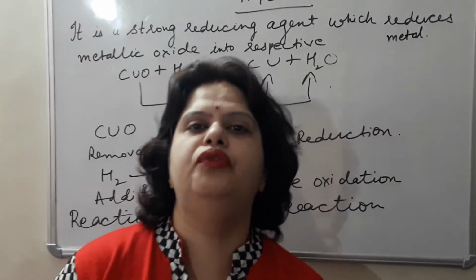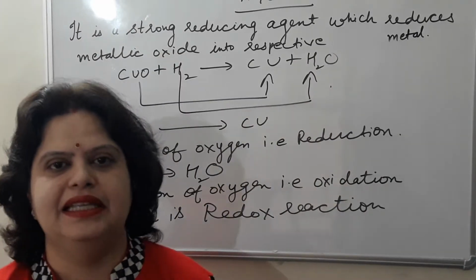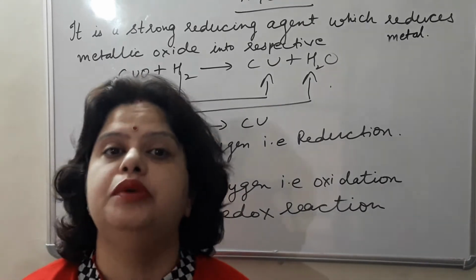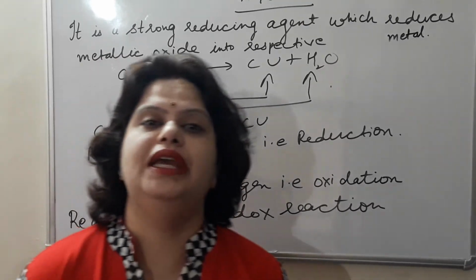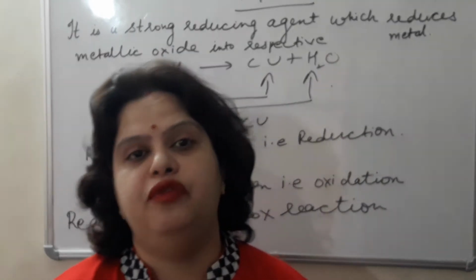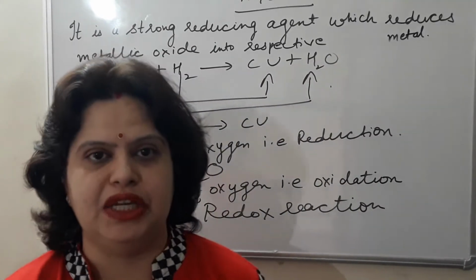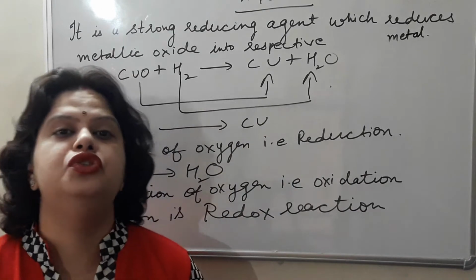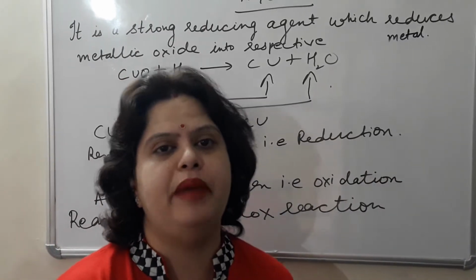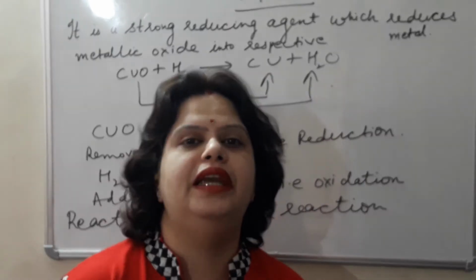So today I am going to focus on one of the important features of hydrogen gas, that is, hydrogen is a strong reducing agent, and because of this important property it is used in the process of metallurgy. What is metallurgy? The process by which metals can be extracted from their ore is known as metallurgy. So because it is a strong reducing agent, this gas is also used in metallurgy. Now we will discuss some examples of how it acts as a reducing agent.